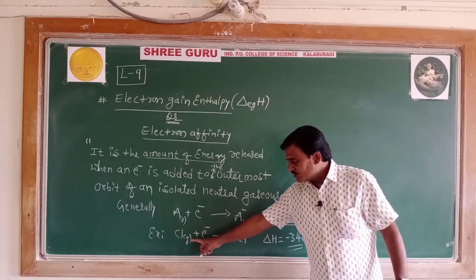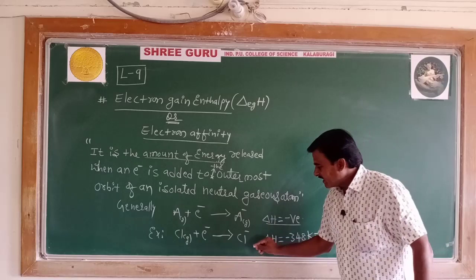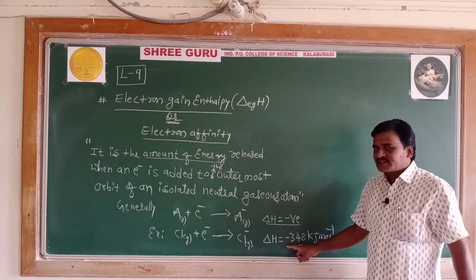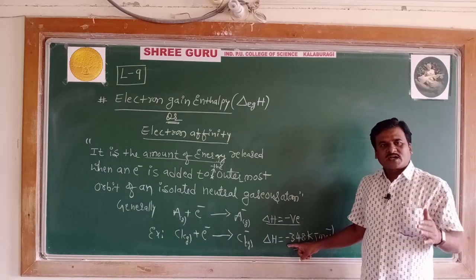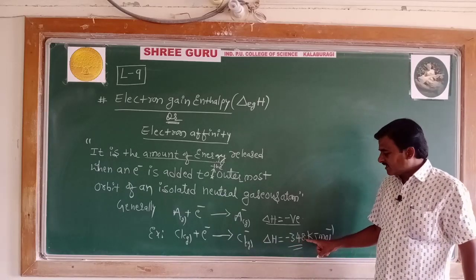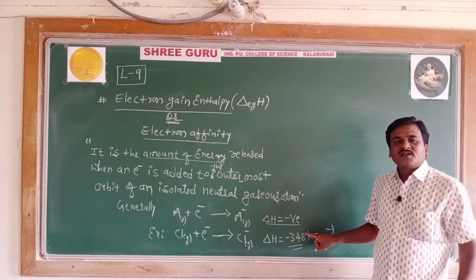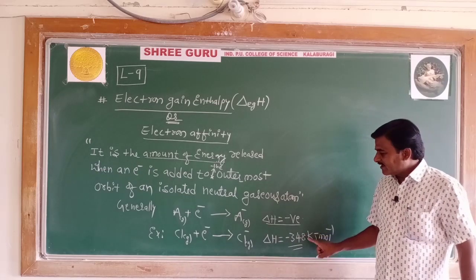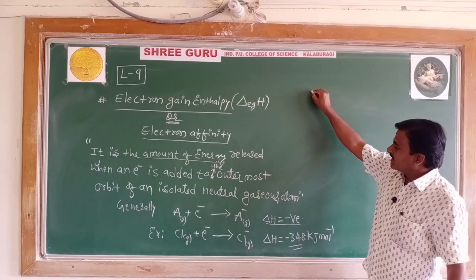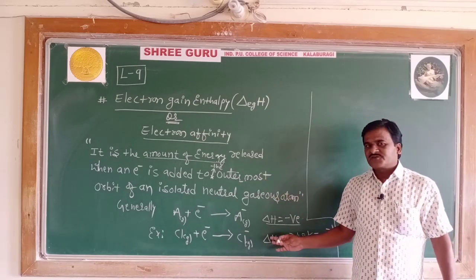Take neutral gaseous chlorine: when it gains an electron, it forms a chloride ion, with liberation of 348 kilojoules per mole of energy in the form of heat. This is with respect to definition and example. If you get a question, explain electron affinity, this is sufficient for 2 marks.